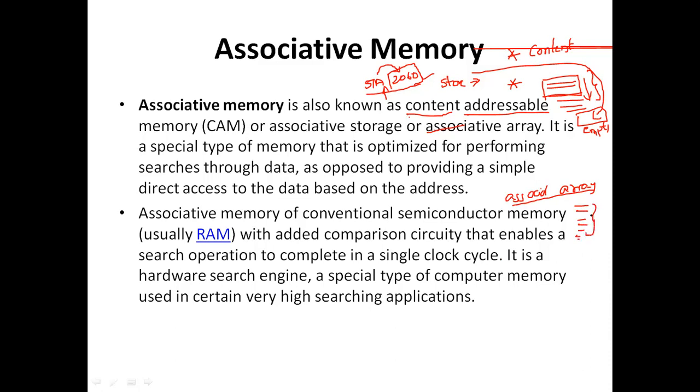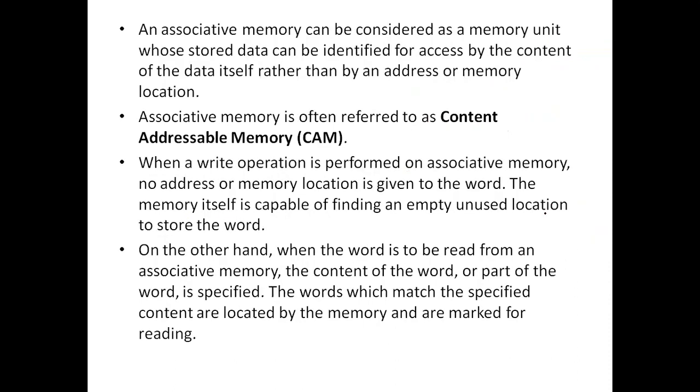Out of this, I'll pick my exact one. Then the words which match the specified content are located by the memory and are marked for reading. Then the reading is going to be done. This is how the associative memory concept works.